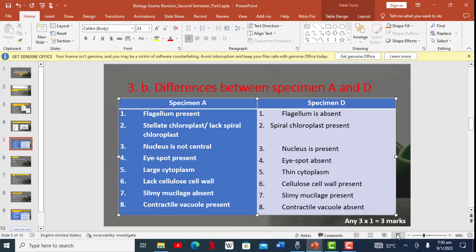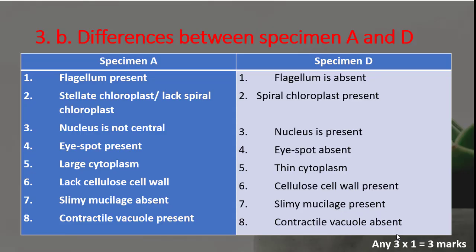A contractile vacuole is present in the Euglena, it is absent in the Spirogyra. Alright, so each is worth 1 mark, so you have 3 marks for that because 3 was expected of you.